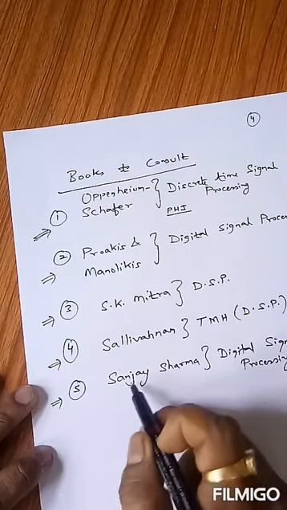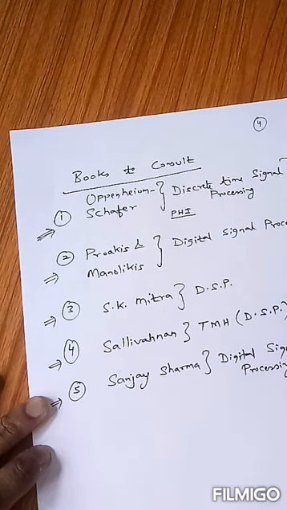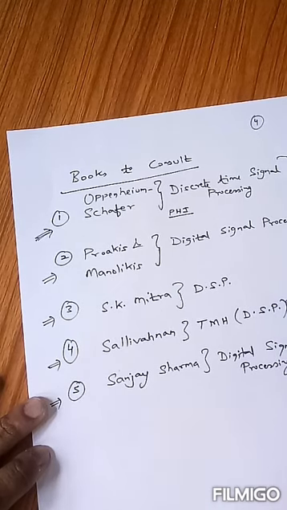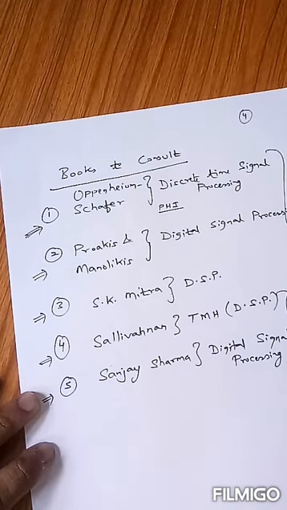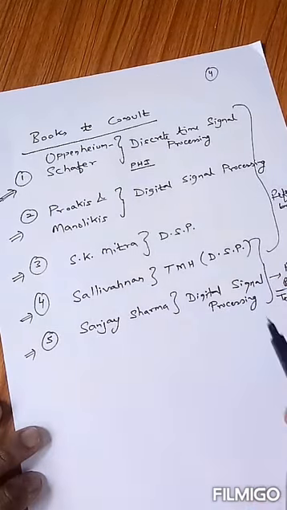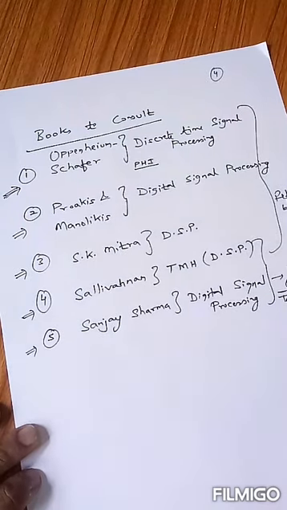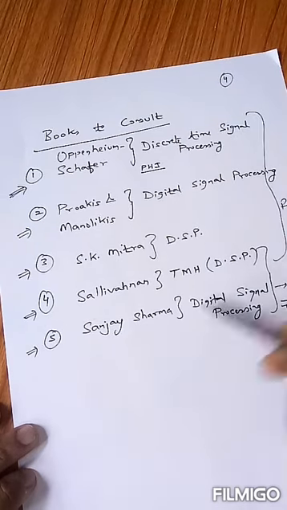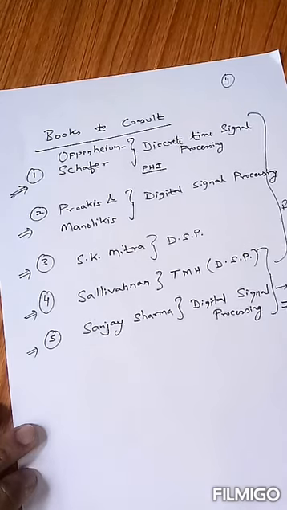Fifth one. These all are reference books, and for these 2 books I can say that these are practice books. You can practice numericals from these books, and they also come under the category of textbooks. So you can have any of these 5 books to cover this syllabus. The content is available in all these books. First 3 are reference books and the last 2 are practice books, and we can cover them as textbooks to complete this syllabus.